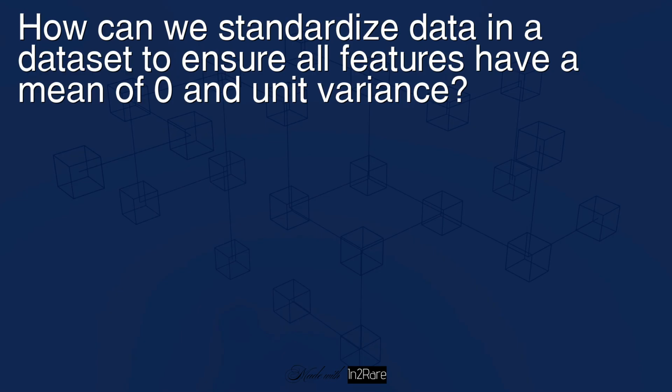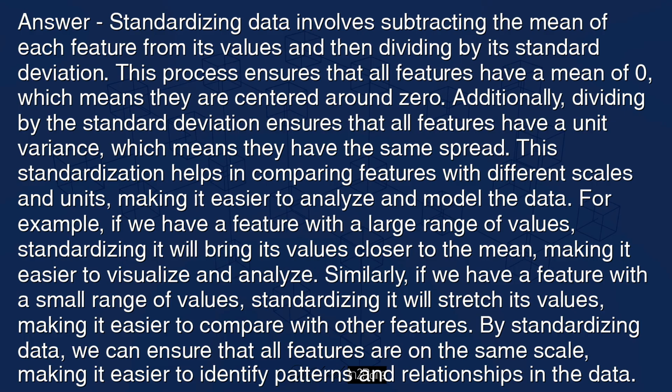How can we standardize data in a dataset to ensure all features have a mean of 0 and unit variance? Answer: standardizing data involves subtracting the mean of each feature from its values and then dividing by its standard deviation. This process ensures that all features have a mean of 0, which means they are centered around 0. Additionally, dividing by the standard deviation ensures that all features have a unit variance, which means they have the same spread.